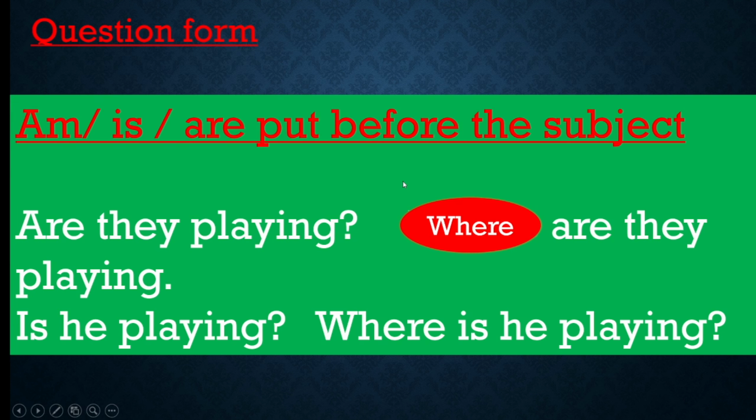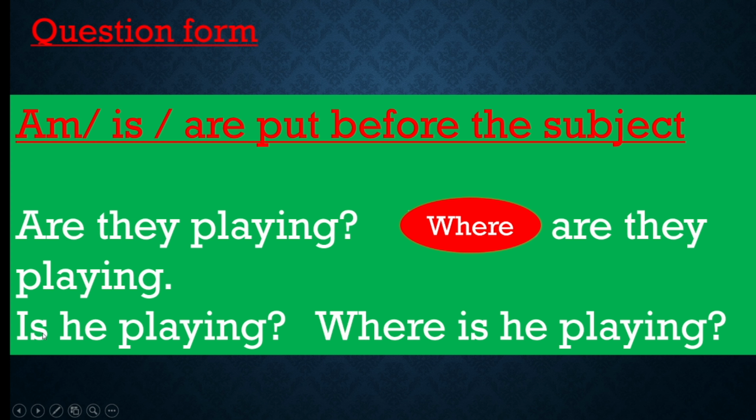Now question form. What is question form? This am, is, are, you put before the subject. See here, you have to take this am or is, are and put before the subject. See, they are playing. Are has become the first word. If you put a question word, where are they playing? Okay, I missed it. Where are they playing? Okay, next.